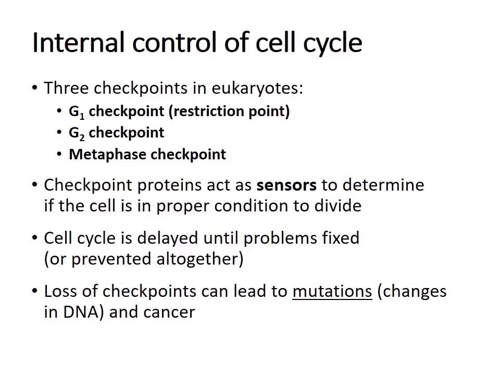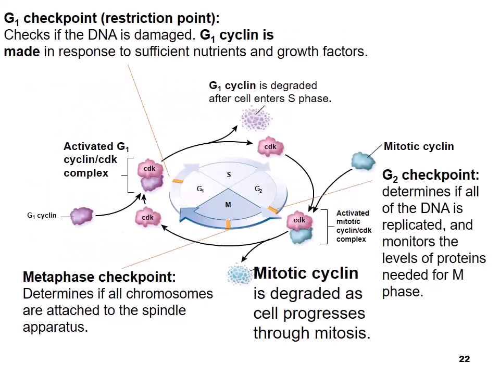Checkpoint proteins basically act as sensors to determine if the cell is in good enough condition to divide. And the cell cycle is delayed until the problem is fixed or prevented altogether. And loss of checkpoints can lead to mutations, which are changes in the DNA, and that can ultimately lead to cancer. So this diagram does a good job showing you the various checkpoints.